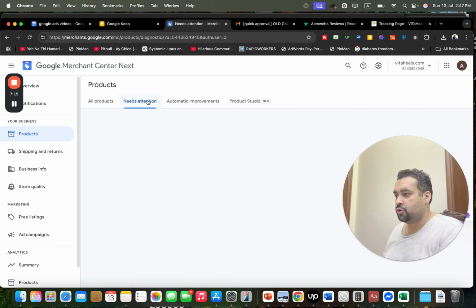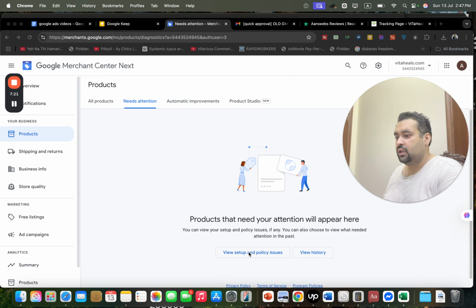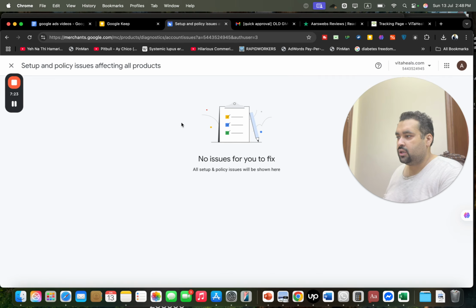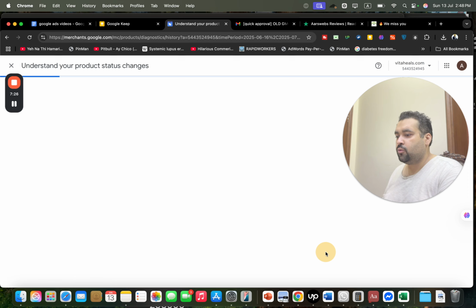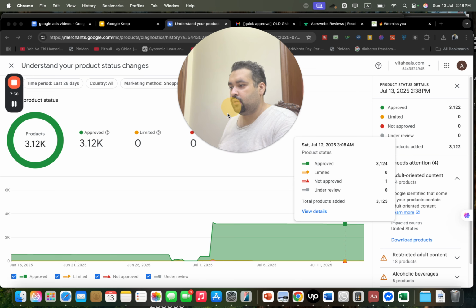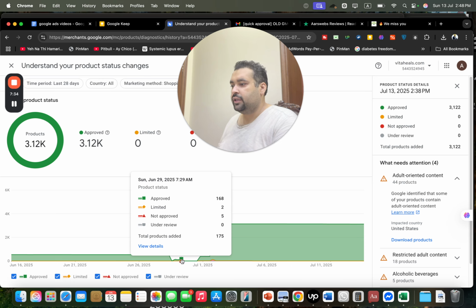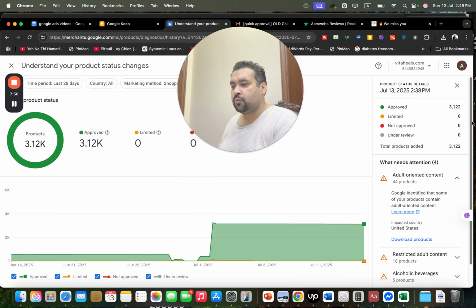If I show you the needs attention area, you can see there is no needs attention area. If I show you the setup, there is no issue to be fixed. If I show you the history, you may see over here that everything is now running fine. This was a time when we reduced the products as well, and this was a time where we got them approved.